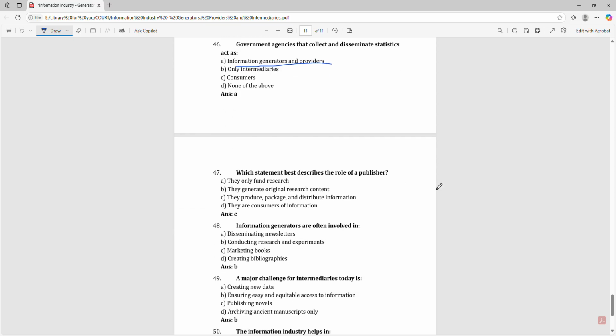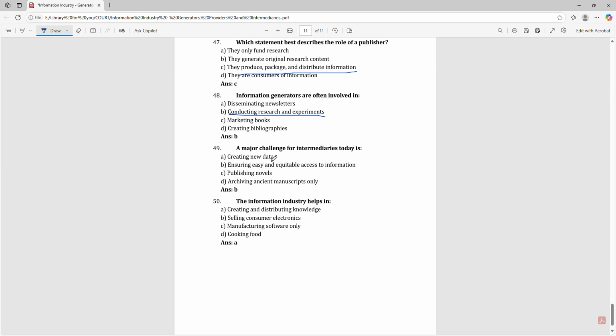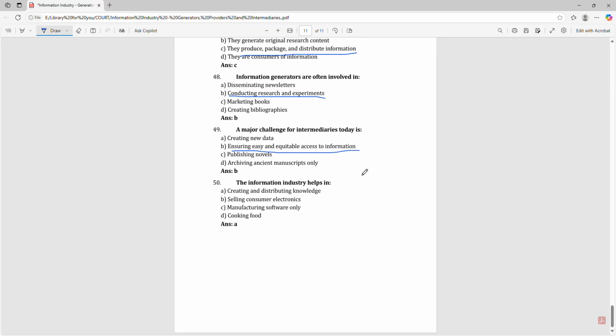Which statement best describes the role of a publisher? That is, they produce, package, and distribute information. Information generators are often involved in conducting research and experiments. A major challenge for intermediaries today is ensuring easy and equitable access to information. The information industry helps in creating and distributing knowledge.